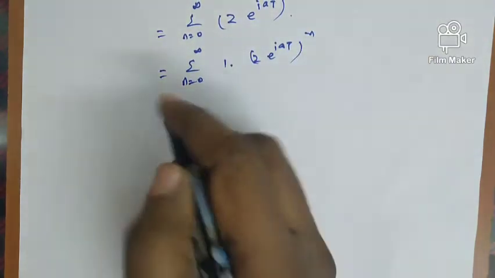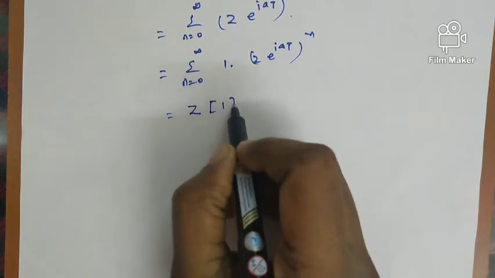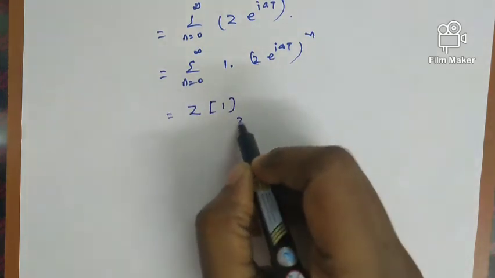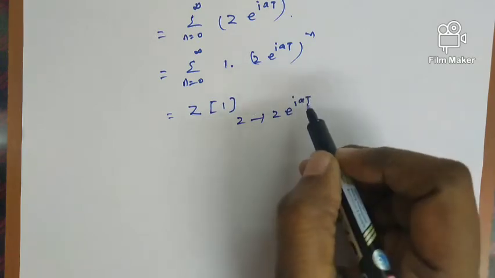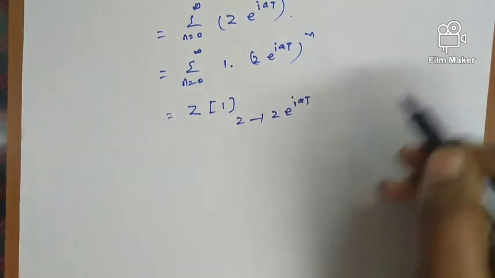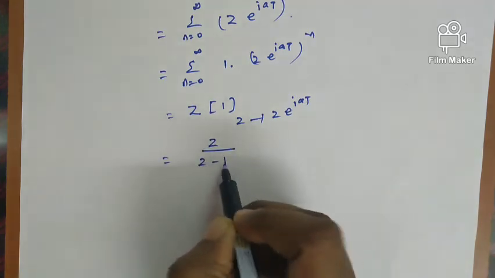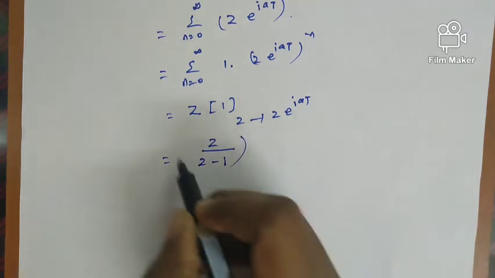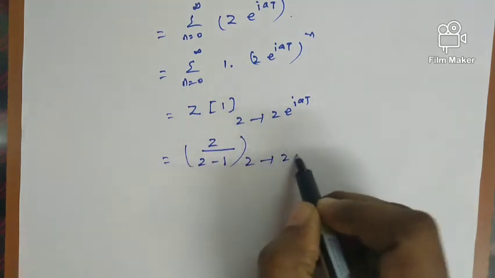So this is nothing but the Z transform of 1, where in the place of z we have z e^(iat). Now what is the result for Z of 1? Z of 1 is z by z minus 1. So based on that, Z of 1 is z by z minus 1, where z tends to z e^(iat).